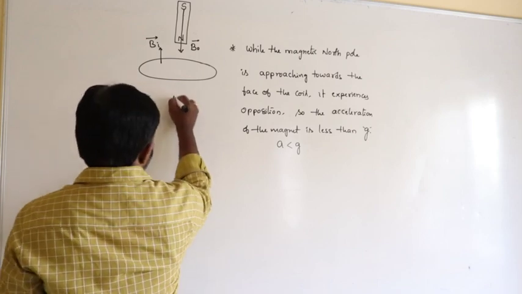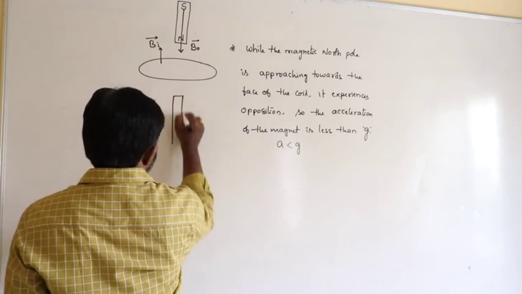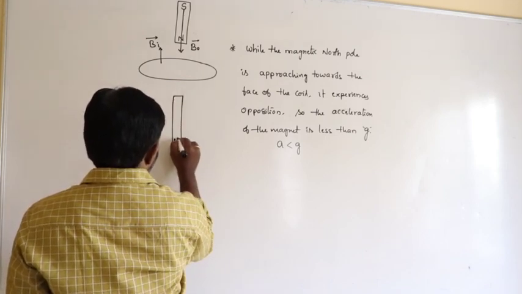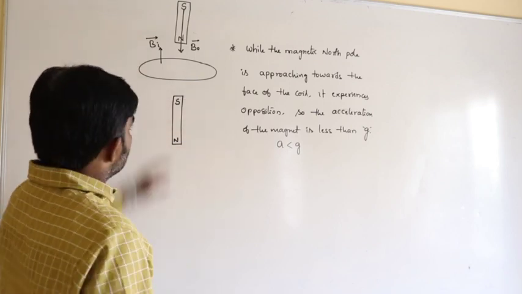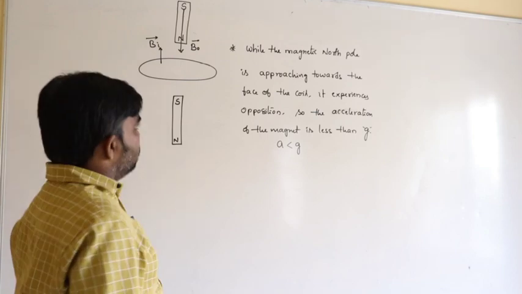Now after passing through the coil, it is the south pole. The magnet crosses the coil.